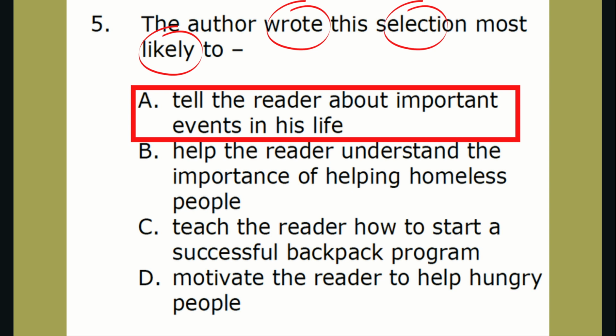The author wrote the selection most likely to A. Tell the reader about important events in his life. Remember, this is an autobiography, meaning the author wrote something about their life. So the author was telling us that they like to help people and they decided to create a program that would help others. And it was called Paul's Packs.